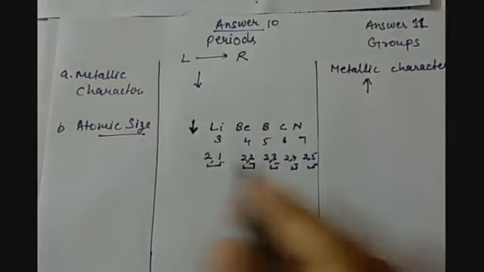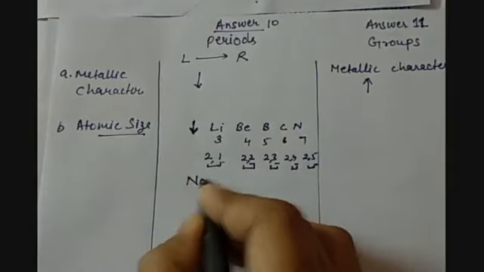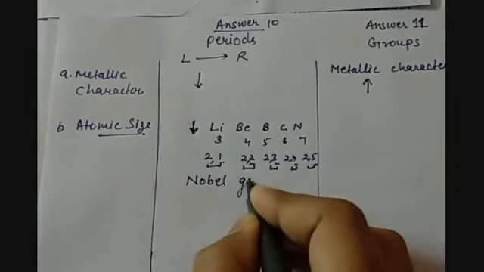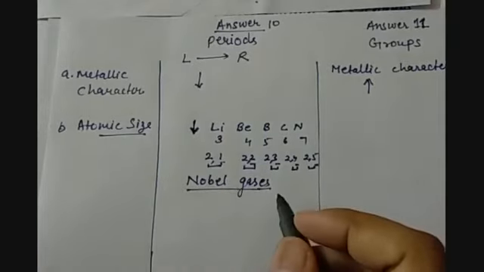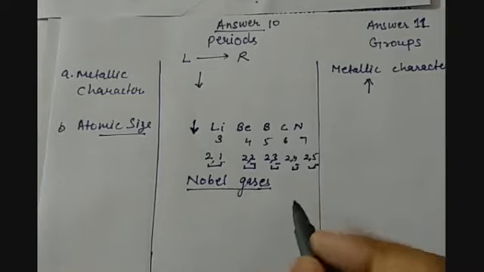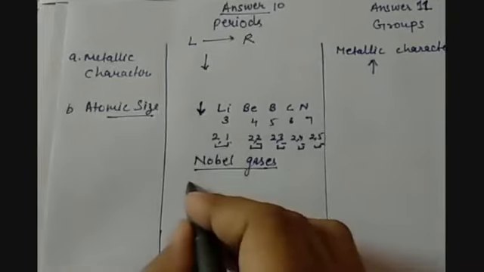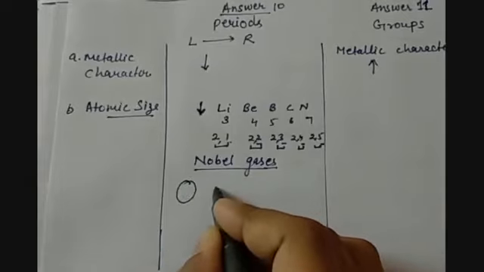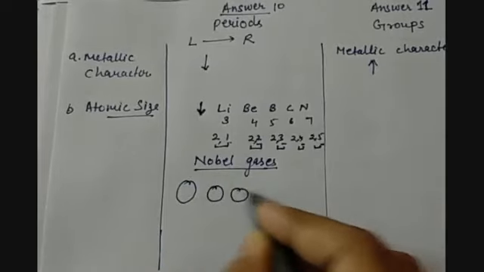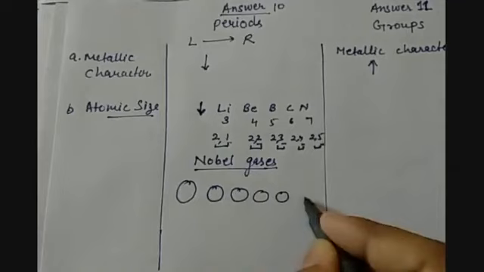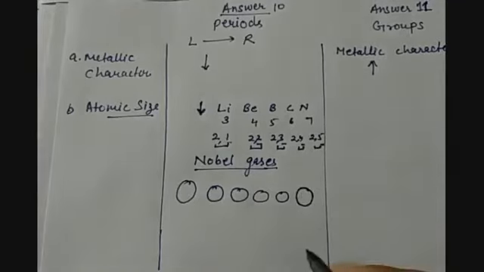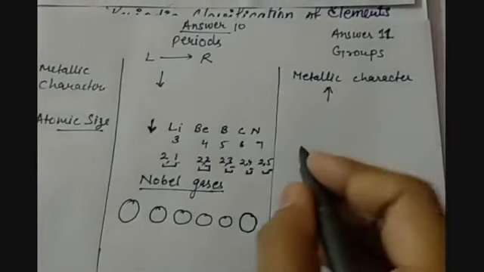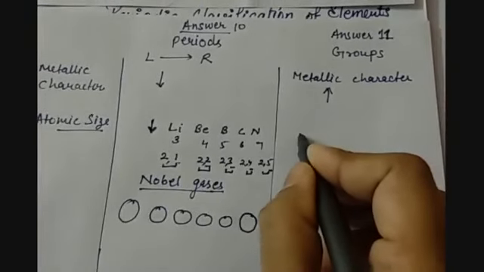So there is a decrease in the size as we go from left to right. But noble gases can be the exception, because they have their last orbits filled. So it is possible that they have bigger sizes. So this can happen, that atomic size decreases across the period, and the noble gases can have a larger size as well. But as we go down in the group, atomic size always increases.